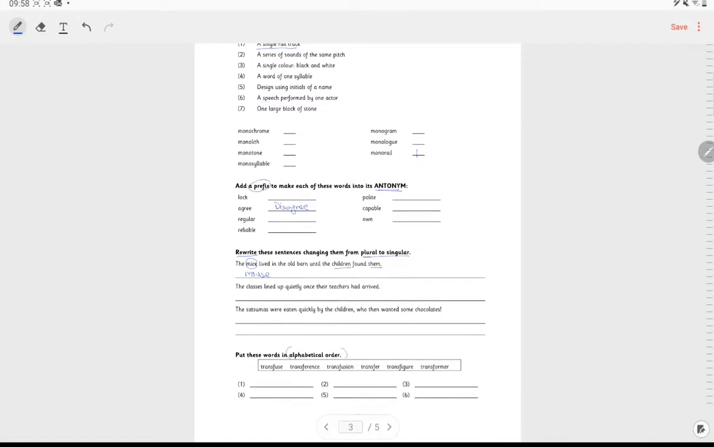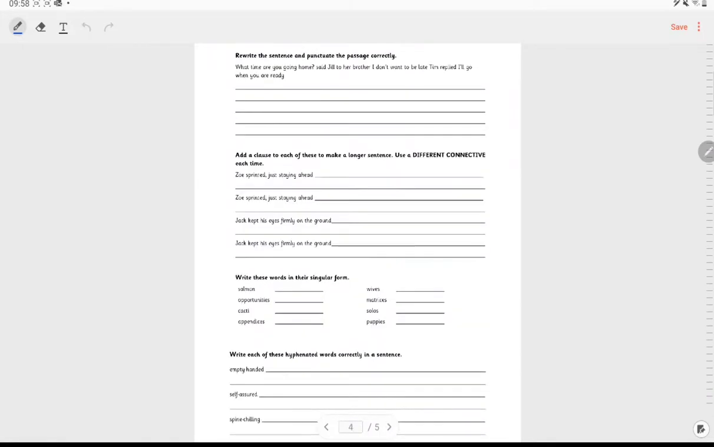Putting these words into alphabetical order, everybody knows their ABCs. Remember to watch out for what comes after the F. Then we have rewriting the sentences to punctuate them correctly. Remember to start a new line every time a new speaker is introduced, and remember your quotation marks. Adding a clause to each of these to make a longer sentence, use a different connective. What can your connectives be? You can use your adverbs and you can use your conjunctions, okay?